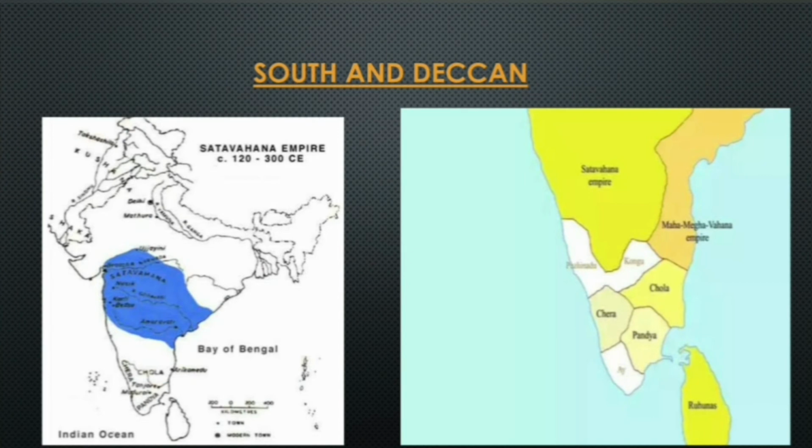This is the South and Deccan in the ancient history of India. So here in the first map we can see the Satavahana Empire or the Andhra Empire. So almost in the south we can see the Satavahana Empire, and in the next sphere we can see the southern empires, that are the Chera, Chola and Pandya. Chera, Chola, Pandya were the major kingdoms in southern India.